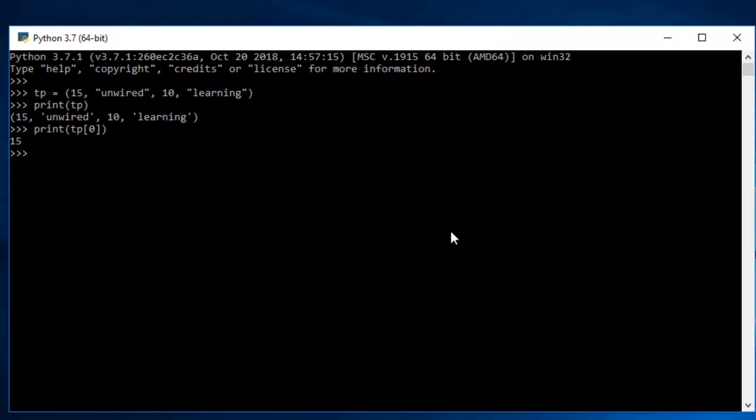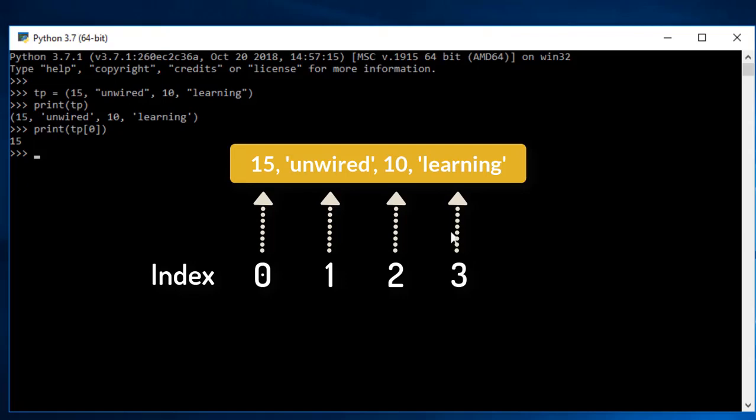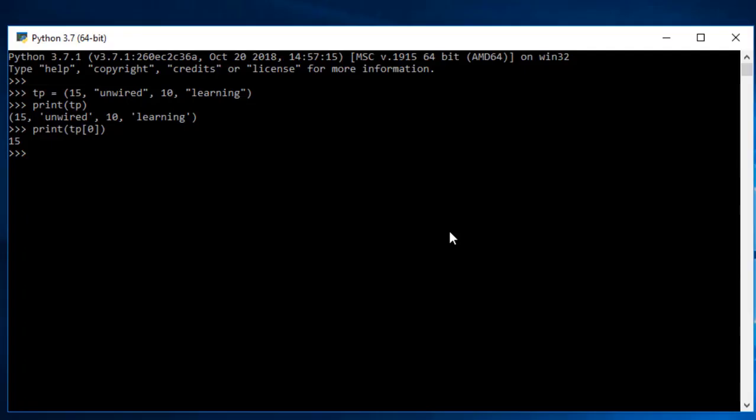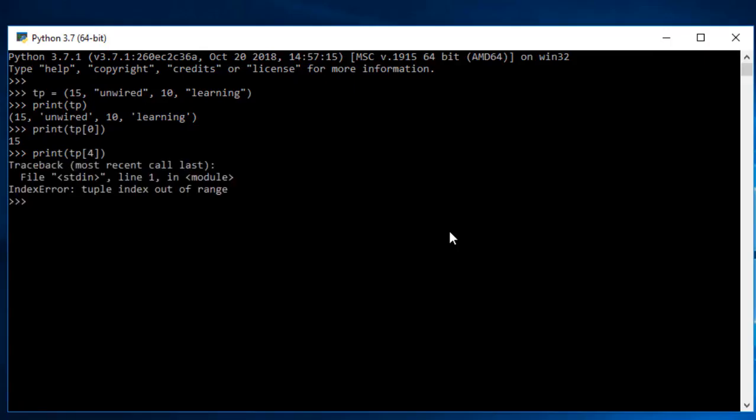So that means if you want to extract any individual element, all you have to do is give the address, that means the reference point. The first reference point is 0, then 1, then 2, and then 3. And if I try to extract a value which is not available, maybe I try to extract a value of 4, that is tp, and then give value as 4. You can see I got an error that the tuple index is out of range. So our current range is 0, 1, 2, 3, and if I try to enter a 4, it is out of range. And I can perform different tasks over tuples, which we'll be understanding in a later section.